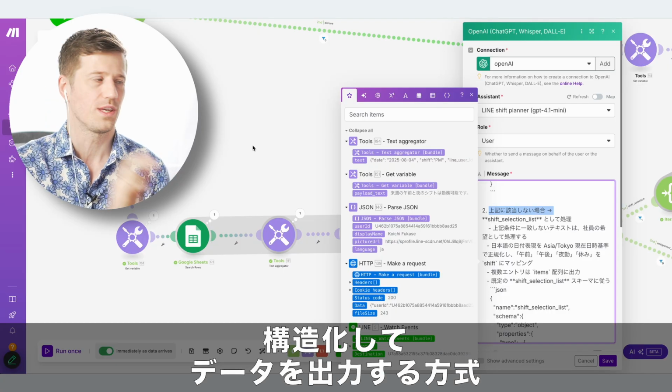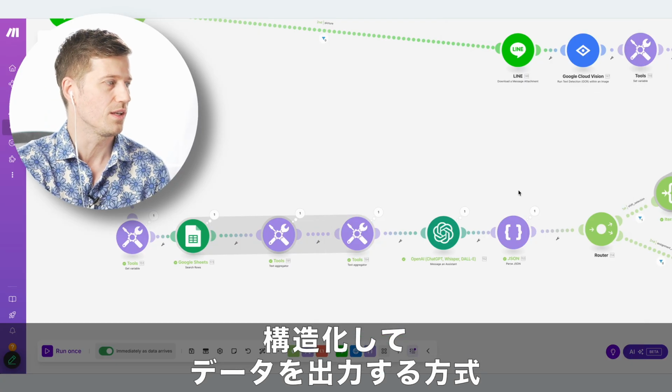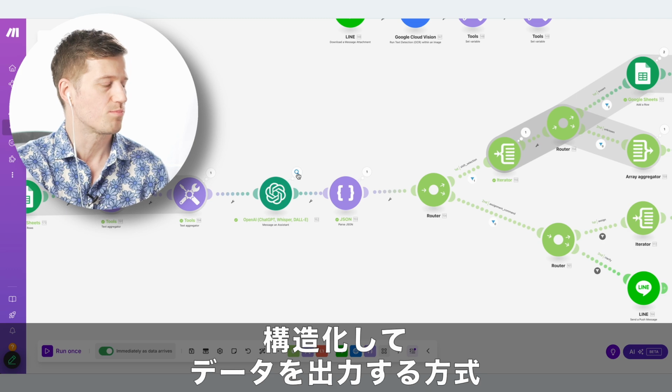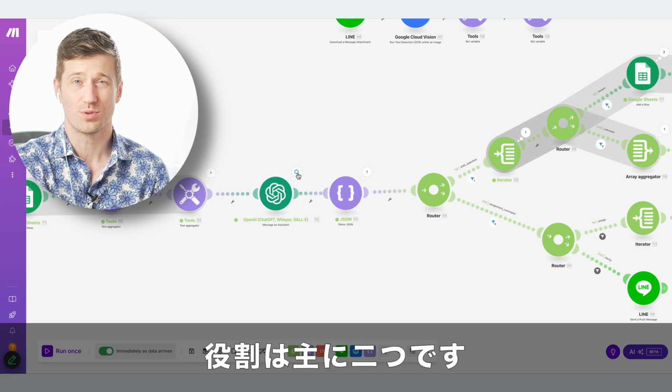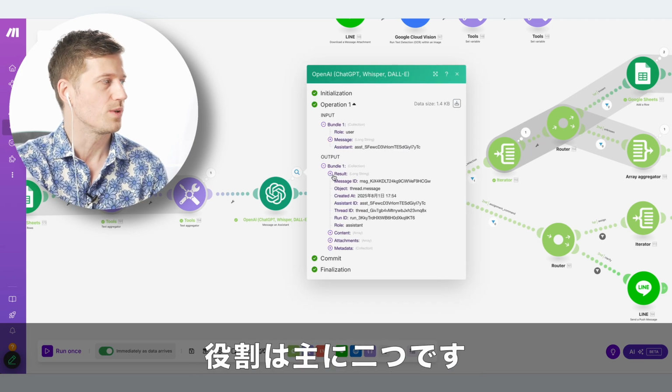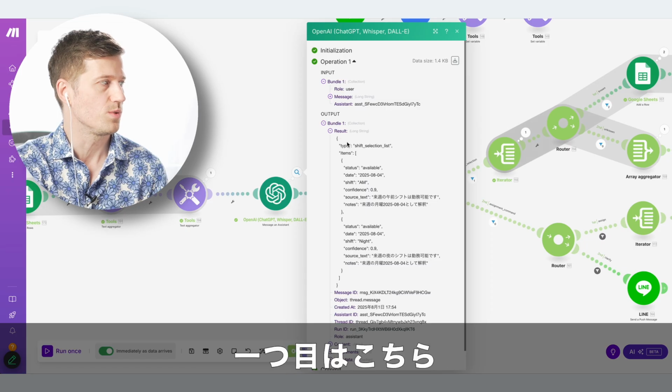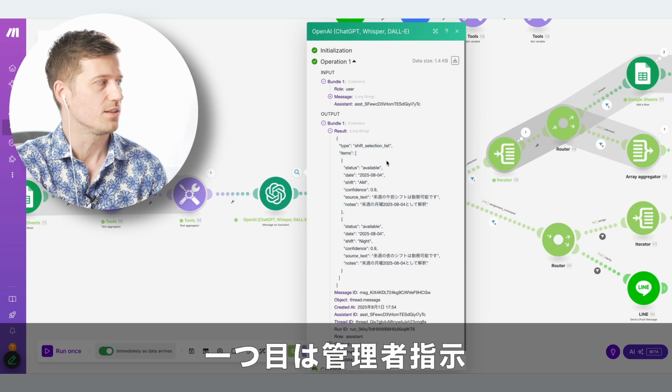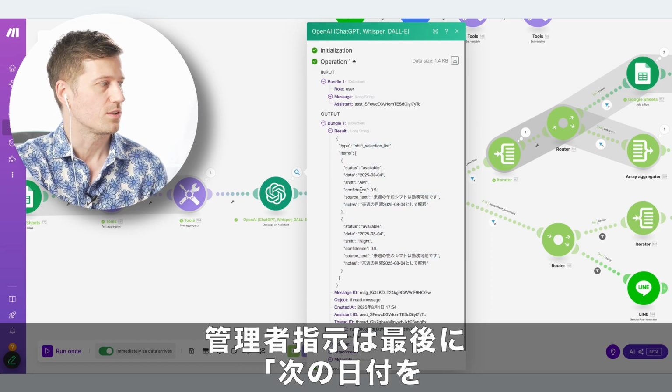So these are the two things which this assistant is doing. And after the assistant is properly processing the data, it creates a result, which we can see here. So in this case here, it created the shifts.